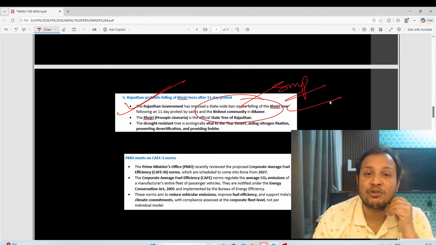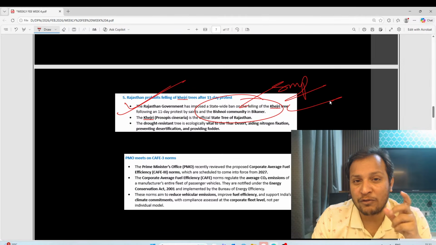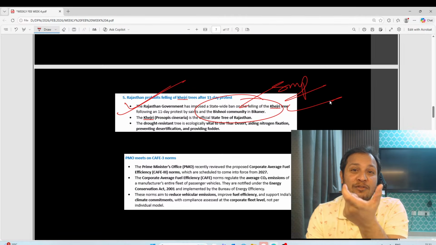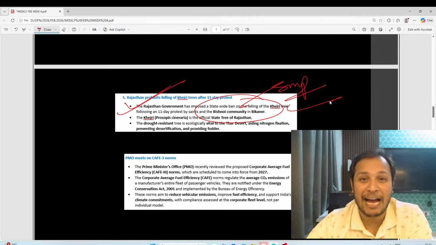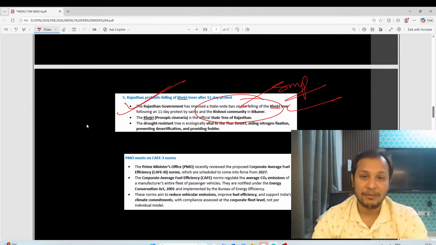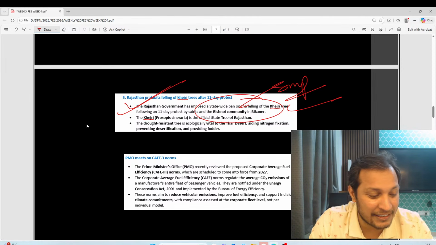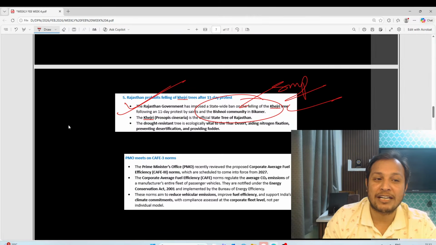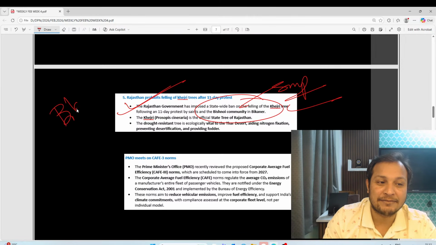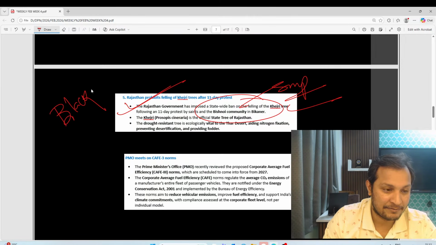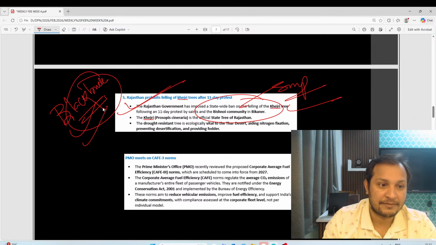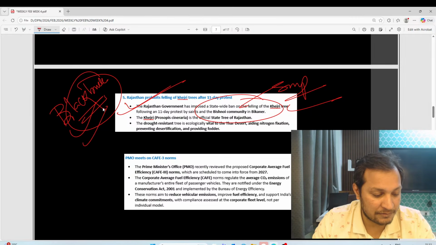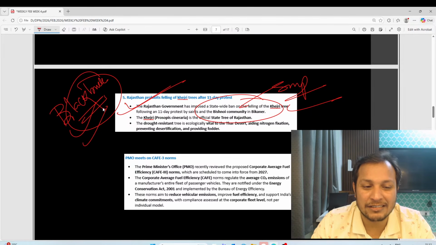Why is the Bishnoi community known? They are known for one animal. Bishnoi community, one animal. Can anybody tell me the name of that animal? Bishnoi, very important community, guys. Bishnoi community, black buck. Okay, so have a look at this. It is an important topic, guys.